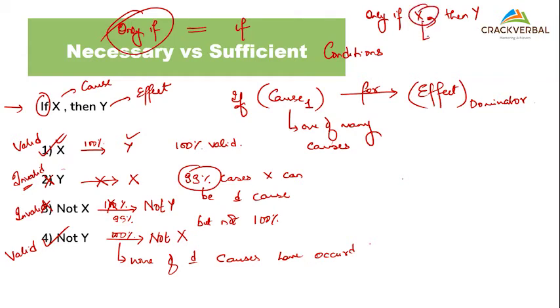So this X becomes the only cause. If this is my only cause, ideally, what would come into picture? If this is the only cause, can I say that if X is taking place, Y will be 100% valid? Or if Y is taking place, X will be 100% valid? Which will be specific to this? Between X and Y? Anyone?